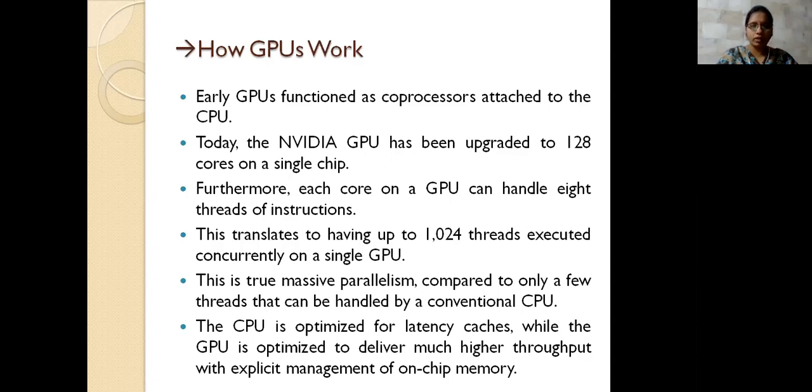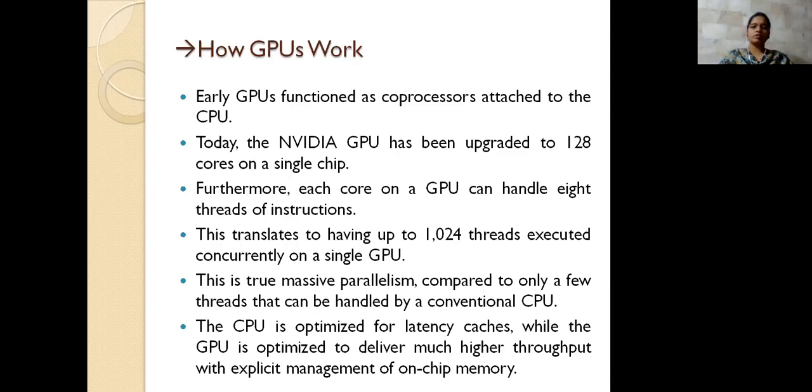When compared with a CPU, the CPU is very low in this respect, because the CPU won't handle that many threads at a time, unlike the GPU. So we need to modify the CPU as well. That's why we optimize it with latency caches. The latency caches are also used for the CPU, so we need to maintain the speed, and we also need to specify the throughput.